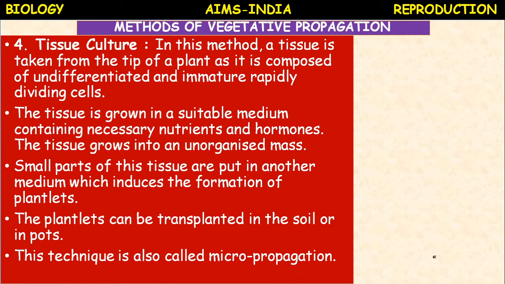Aseptic conditions means conditions where there is no growth of bacteria or fungi or any other microorganisms, or we can say sterile conditions.